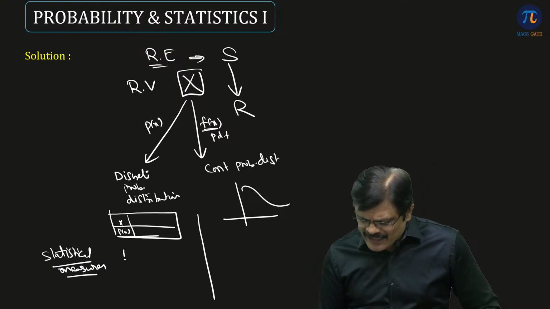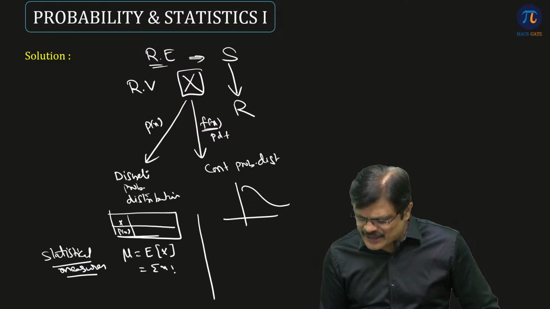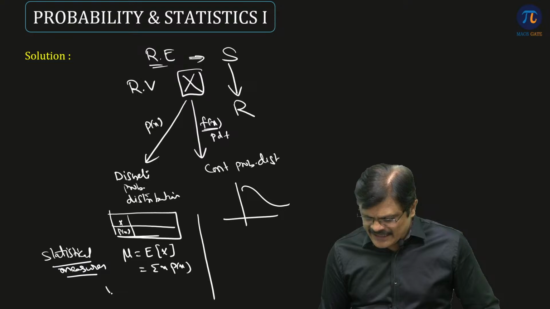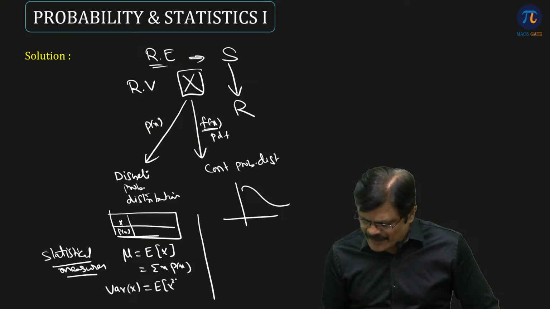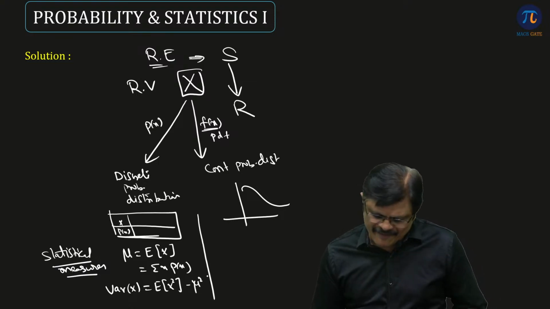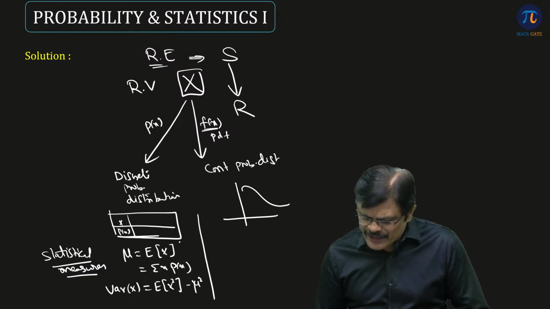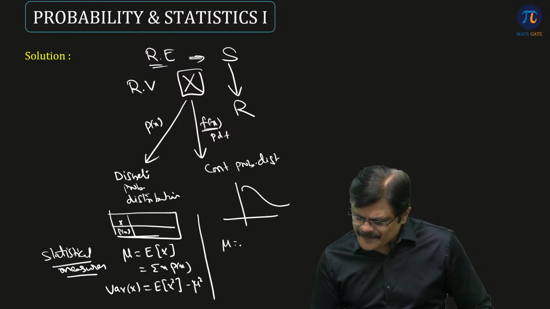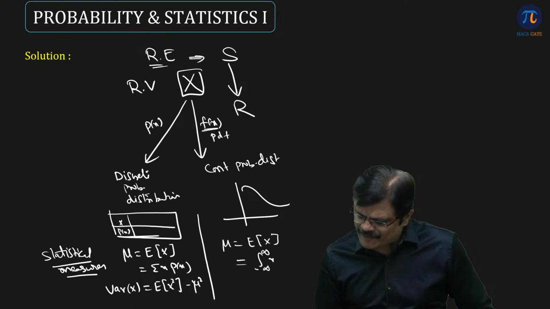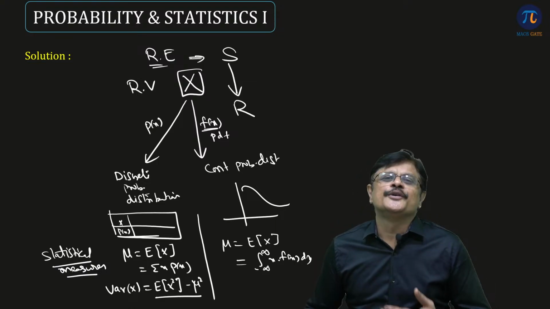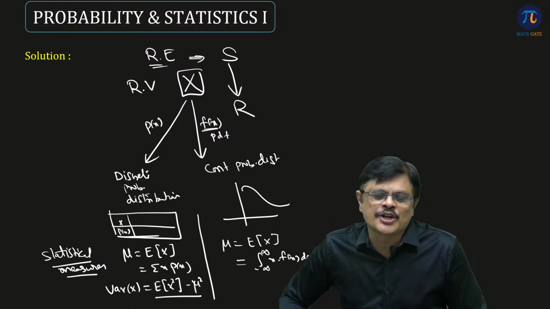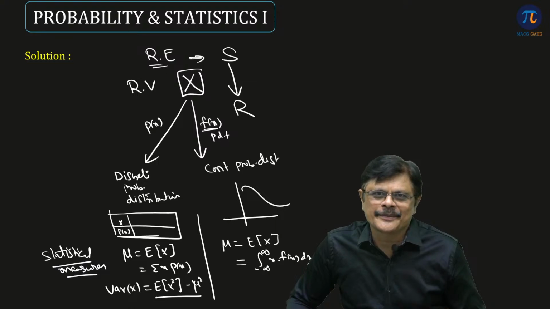The mean is simply given by the expected value of x. It is simply sigma x into P(x) for a discrete distribution, and the variance is given by the expected value of x square minus mu square. For a continuous distribution also, the story is the same, the only difference is the expected value of x is the integral from minus infinity to infinity of x into f(x) dx. Variance has the same formula, but here we use integration instead of summation. That is the story.